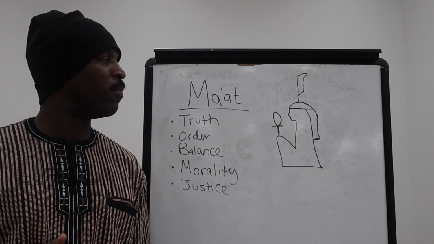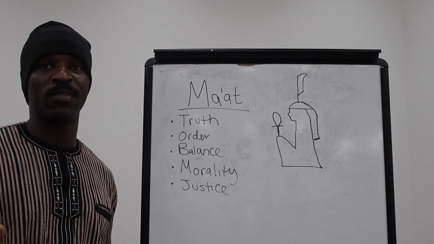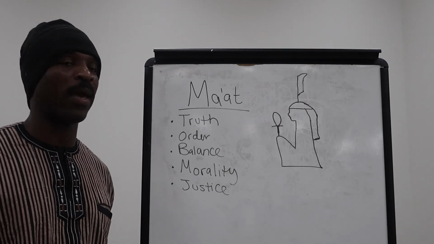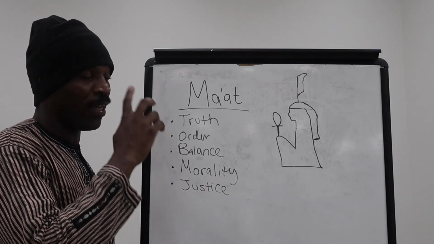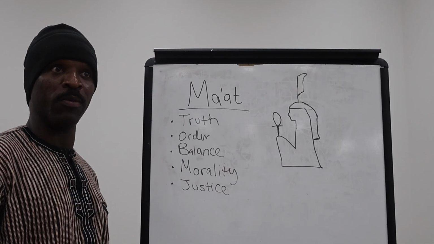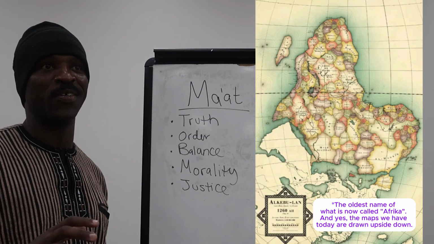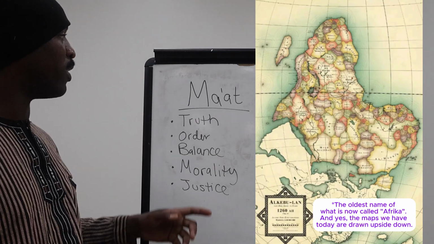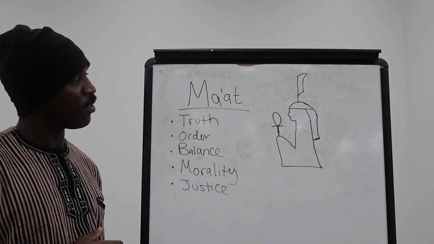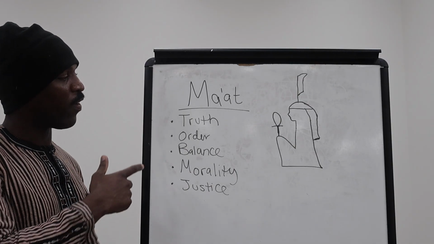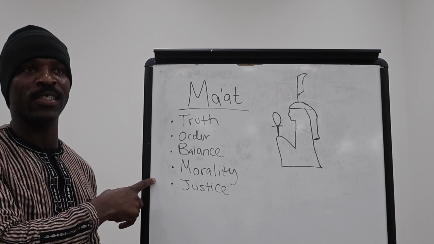It originated in ancient Kemet, right? Ancient Kemet is the name for Egypt. So Egypt used to be called Kemet back in the day, which means land of the blacks, in case you didn't know. And it also originated in what was known as Al-Kabilon, that's the real name of Africa. So in ancient Egypt and Al-Kabilon, it originated with this concept of Mayat. Mayat was an Egyptian goddess who embodied and personified the ideas of truth, order, balance, morality, and justice.